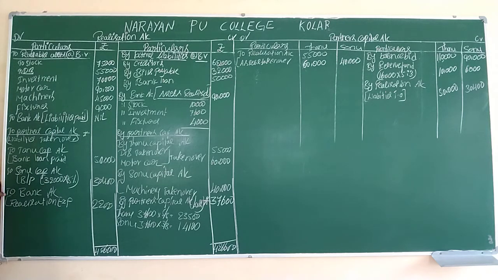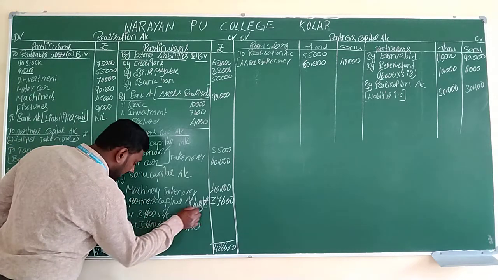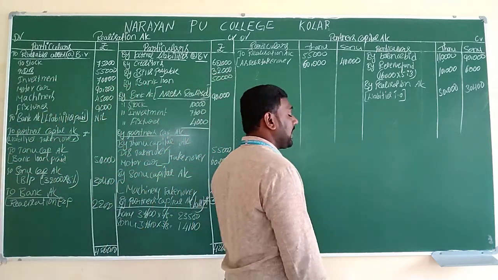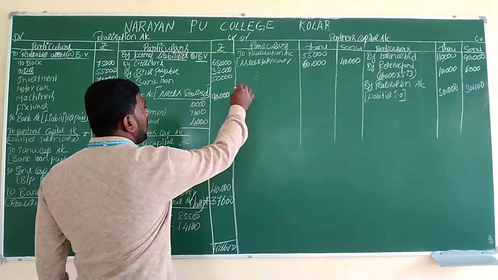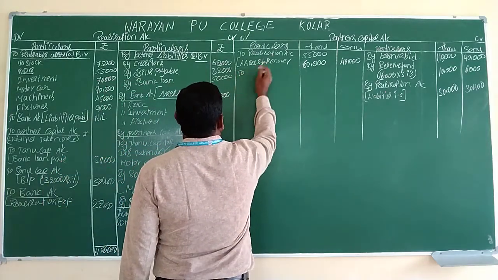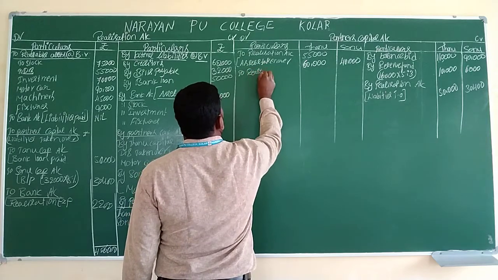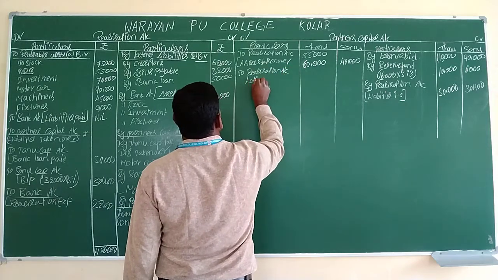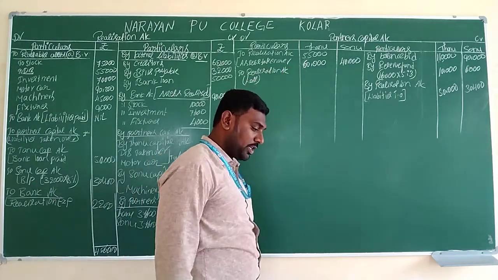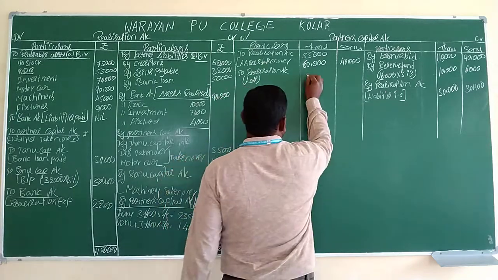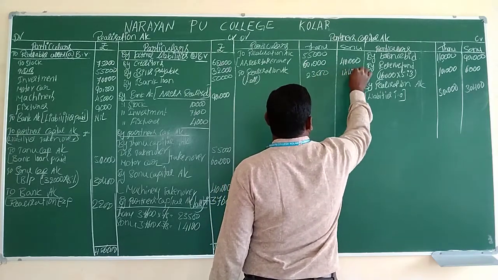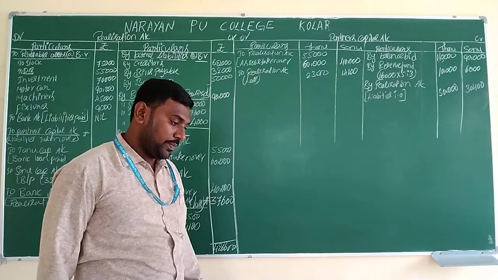Step number 7, what did we write? To bank account we wrote, so we won't use the term partners' capital account. But under step number 8 we will use the term partners' capital account. It will come to the credit side, we will get the difference, so it will come to the debit side: to realization account. In brackets we mention loss. That loss has already been distributed: first partner 23,500 and the second partner 14,100. We have to transfer.